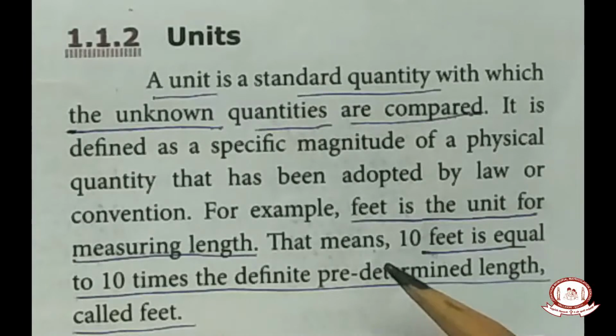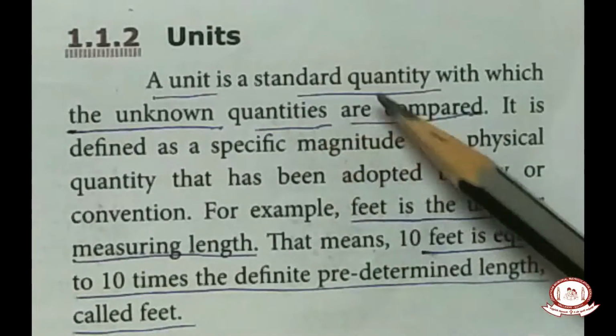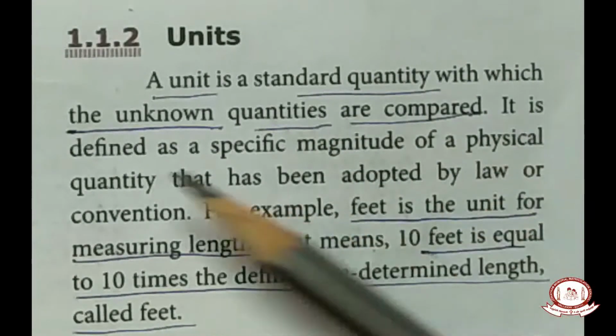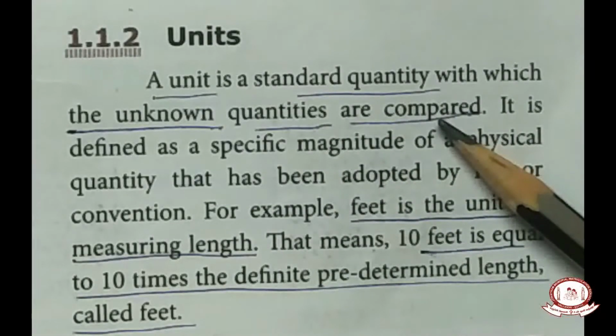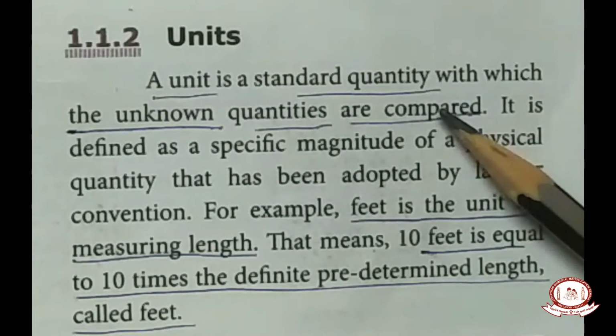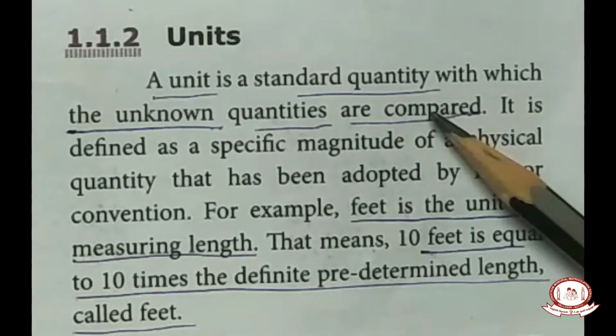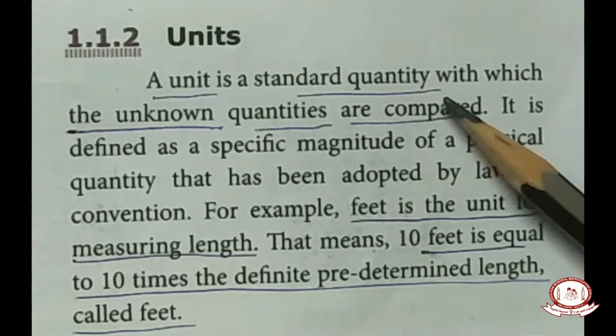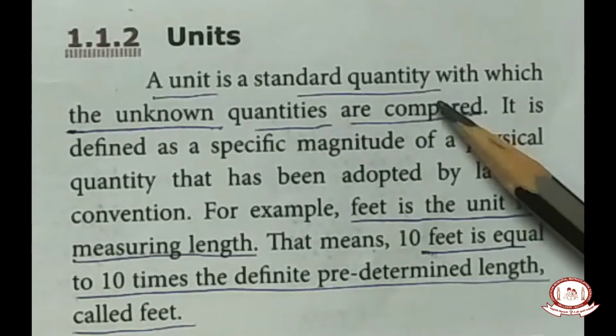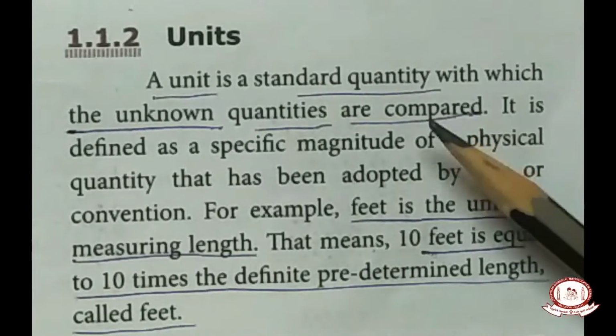What is a unit, children? That is the standard quantity with which the unknown quantities are compared. Okay, so we are measuring length. The length of your pencil may be 3. That 3 has to be set as 3 centimeter or 3 meter, like that. So comparing.